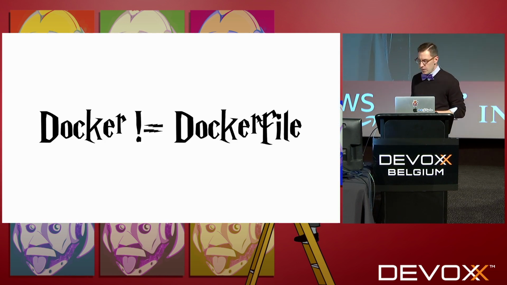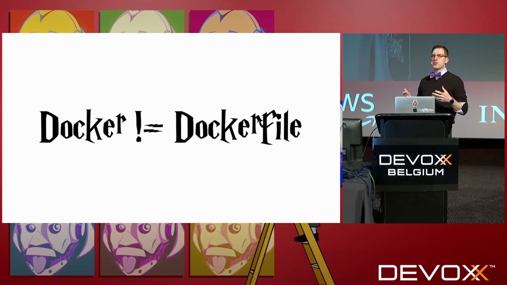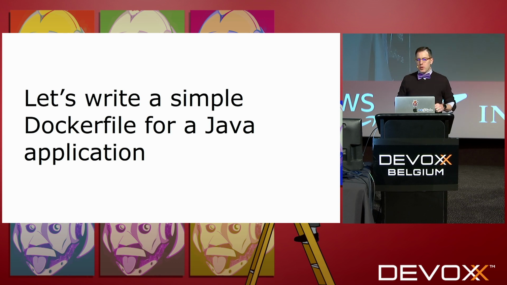Before we dig in, I want to make one thing very clear. When I say Docker and I say Dockerfile, I'm not talking about the same thing. Docker is an ecosystem of many different technologies, servers, APIs, specifications. Dockerfile is one of those tools in that ecosystem. A Dockerfile is a mechanism for describing how a source code repository becomes a Docker image. And it's just one of the tools we have to do that. So I will say some bad things about Dockerfile today, but just know that when I say them, I don't necessarily mean that about Docker.